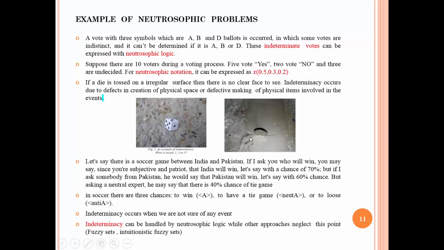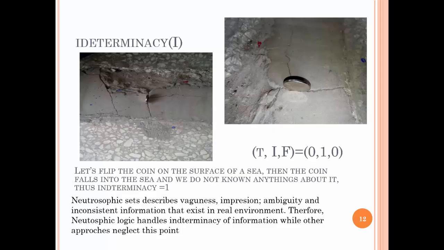It is neither inclined to the left nor inclined to the right, meaning neither the head touches the land nor the tail. In other words, as the cone stands perpendicularly on the land side, the crack, the percent inclination of the head toward the ground is 0, and the percent inclination of the tail toward the ground is also 0. So the event will be expressed in neutrosophic mathematics as follows: 0, 1, 0, with indeterminacy 1.